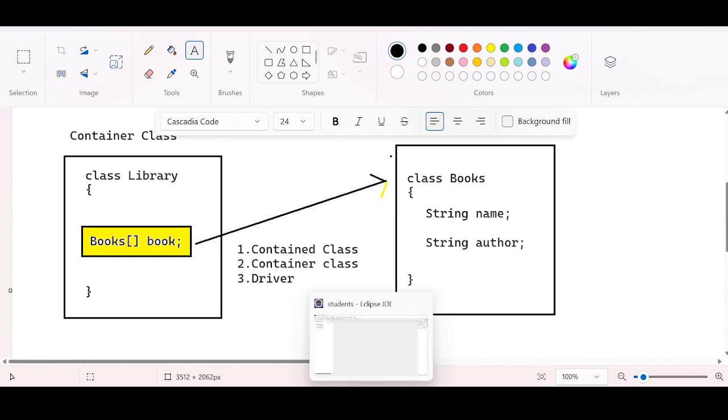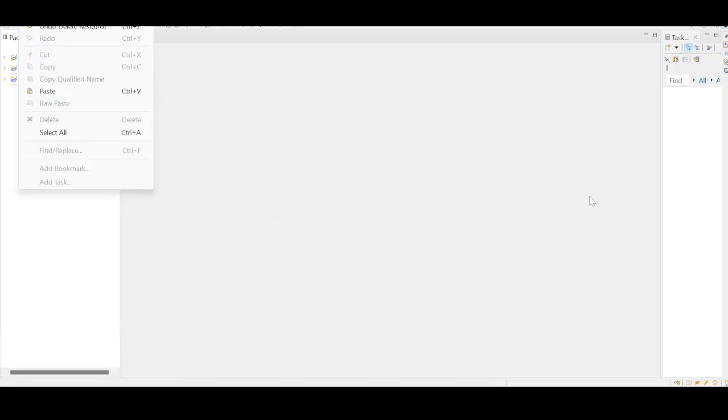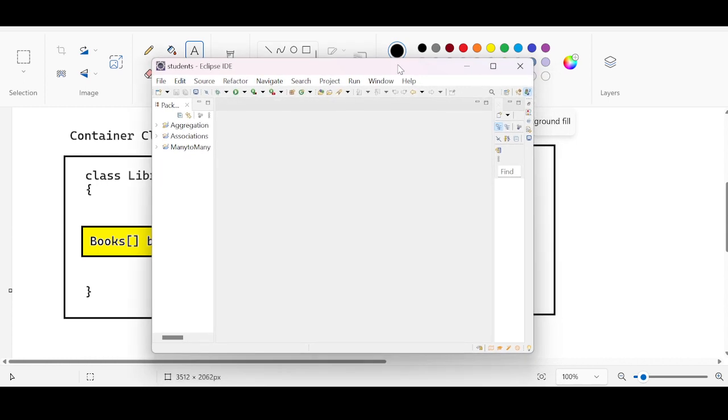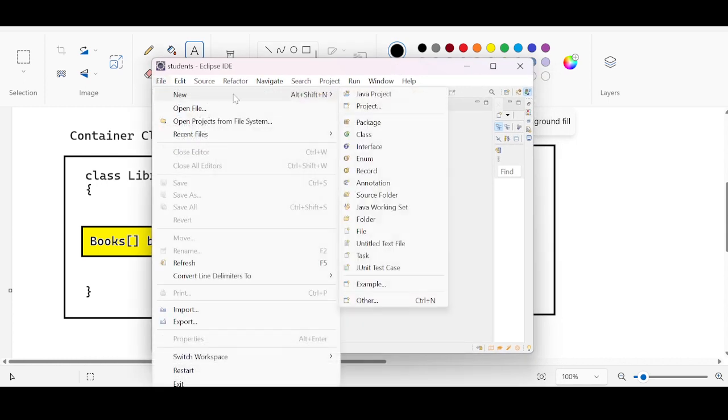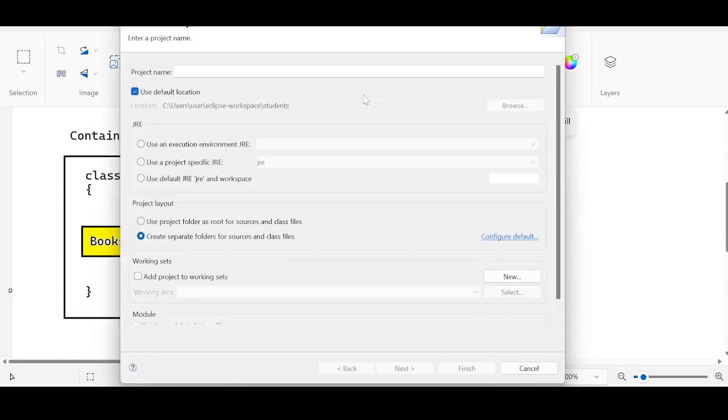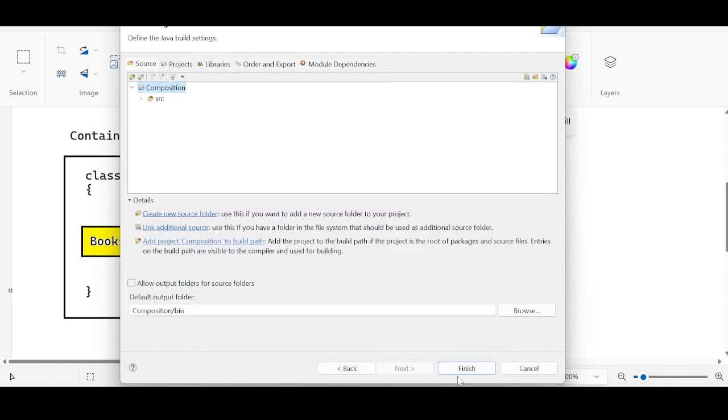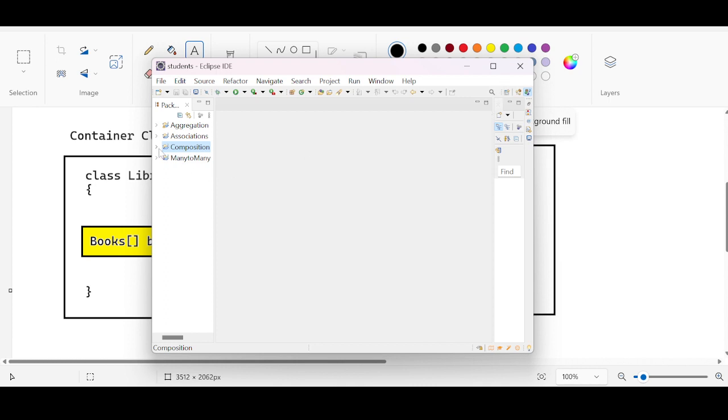Let me open my Eclipse editor. I am going to take the project. Let me keep it visible for you. File, New, always create a Java project. It is asking for the project name. Let us keep a meaningful name: Composition, since we are discussing composition. Don't change anything, just click on Next and then Finish. You see a project folder here, the Composition project.